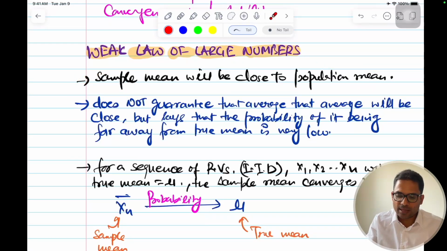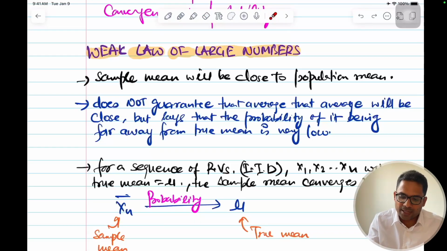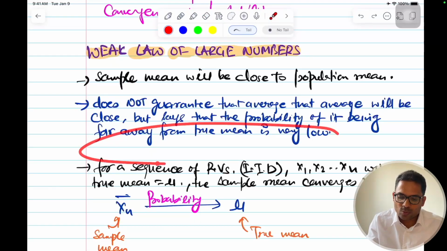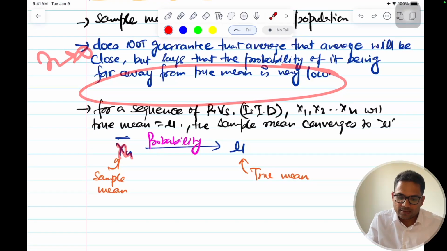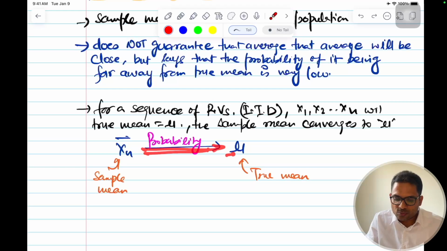Means the probability that the difference between the sample mean and the true mean is far away from zero will become very, very low as n tends to infinity. And this is how we denote it, that xn converges to mu. This is, the sample mean will converge in probability to mu.